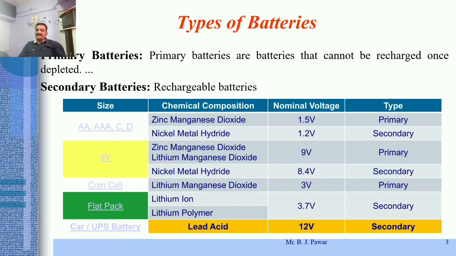And the last one, which is mostly used in cars or UPS, is the lead acid battery, mostly available in 12 volt and rechargeable, that's why it is a secondary type.